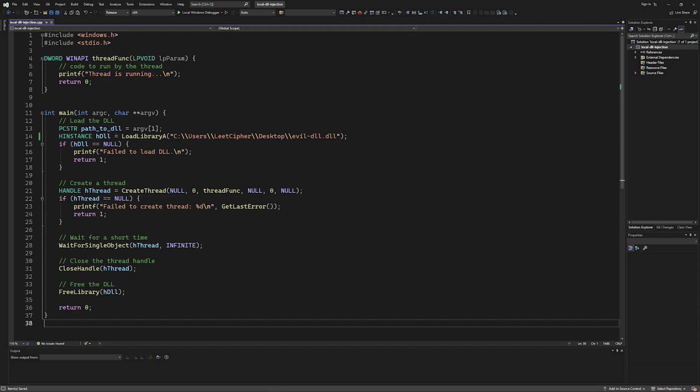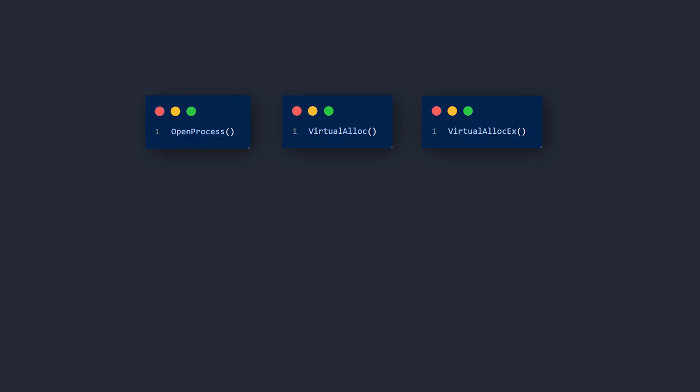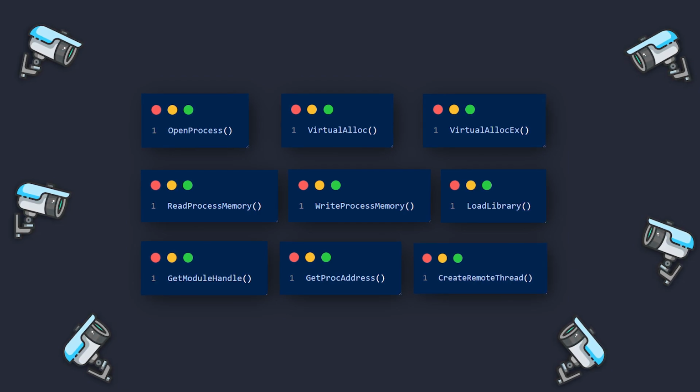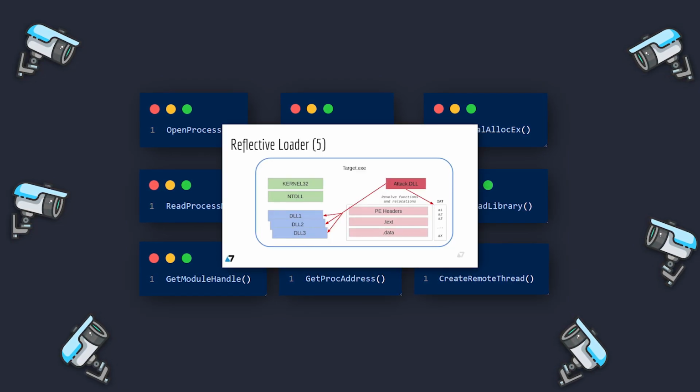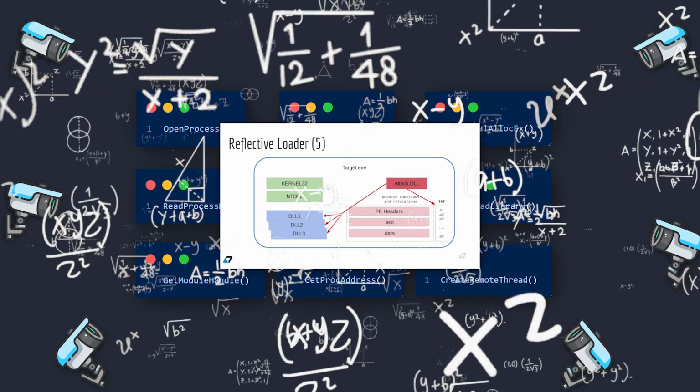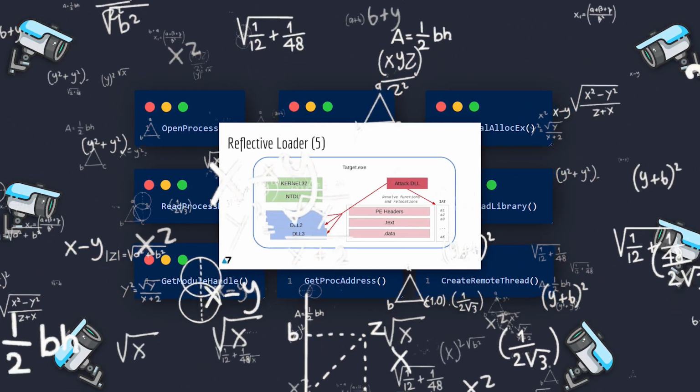This is yet not the best way to load a malicious DLL into memory, because most of the time all of these APIs are hooked and monitored by security solutions. To get around this, we would use a technique called reflective DLL, which loads a malicious DLL straight from memory. But that's a bit advanced and I don't want to overwhelm you with any more details.